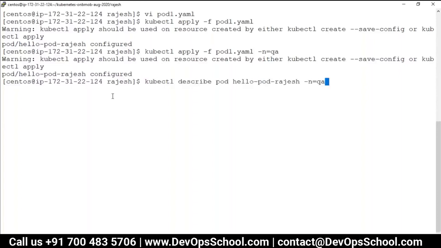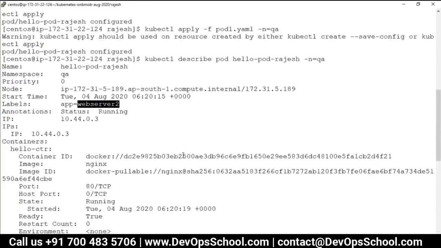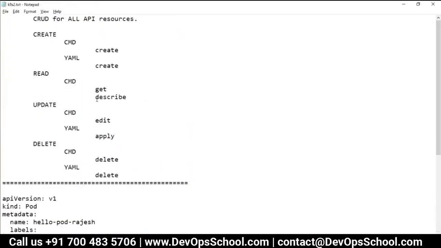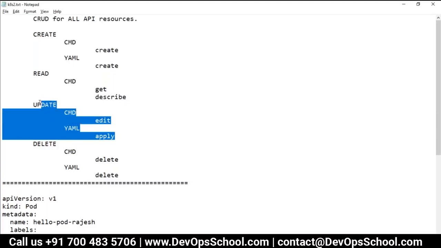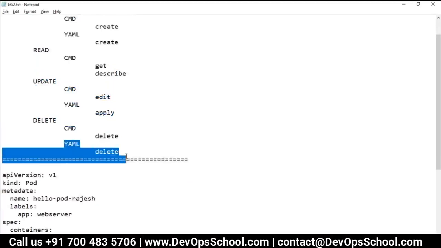Can I see that now? Describe. See here. Go up. See web server 2. So this is the way you can also describe the object and get that object, and at the same time you can edit and apply. So see here, I did the same thing and nothing great. I did the CRUD operations, and finally I will delete. I can delete through the command line also. I can delete through a YAML file also.